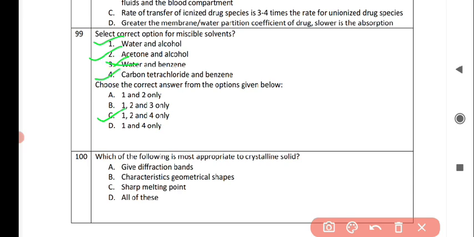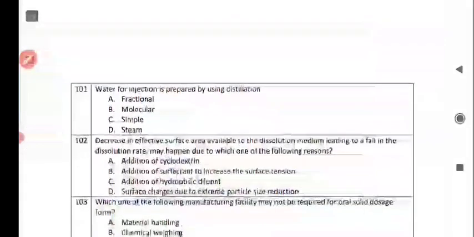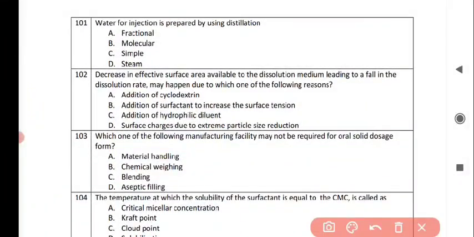The next question is, which of the following is most appropriate to crystal? And the correct answer is option D, that is all these statements are appropriate to crystal: give hands, characteristics, geometrical shapes and sharp melting points. The next question is, water for injection is prepared by using distillation. So the correct answer is option C, by simple distillation.